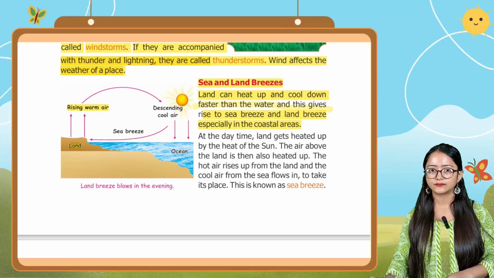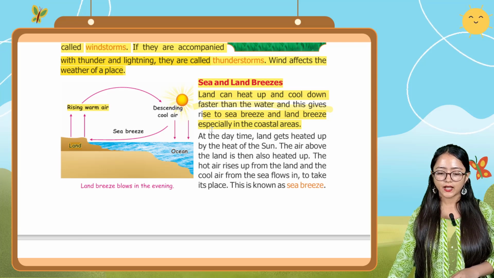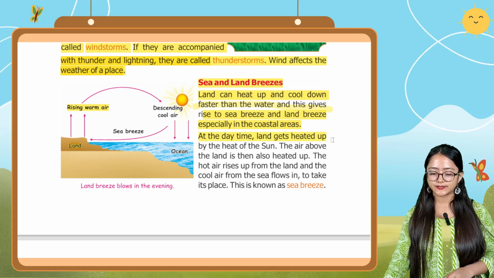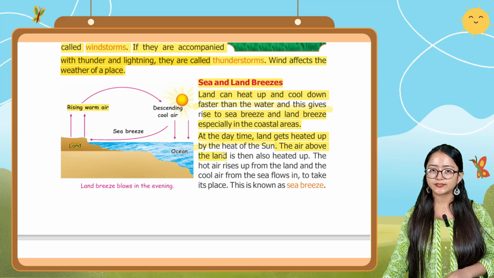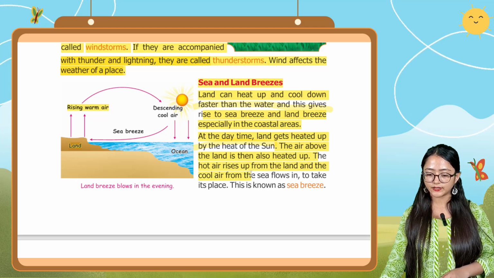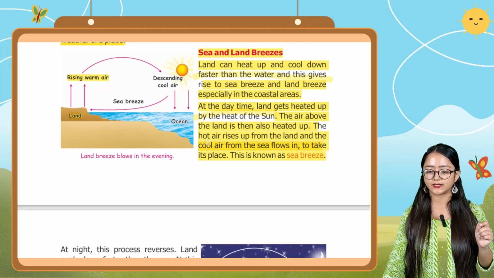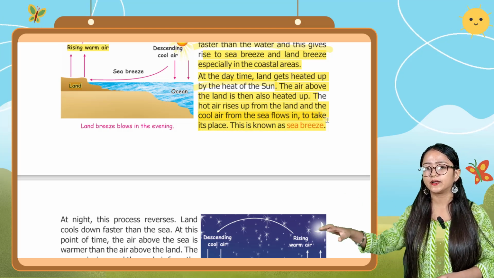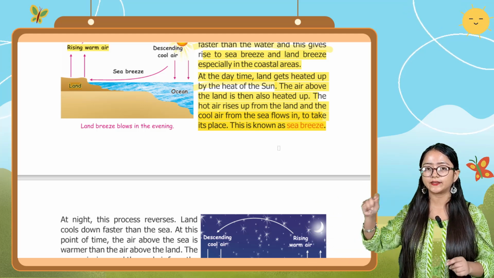At the daytime the land gets heated up by the heat of the sun. The air above the land is then also heated up. The hot air rises up from the land and the cool air from the sea flows in to take its place. This is known as sea breeze. So what is this sea breeze? During the daytime, the land gets heated up. It is talking about the land in coastal areas. At the daytime the land gets heated up by the heat of the sun.